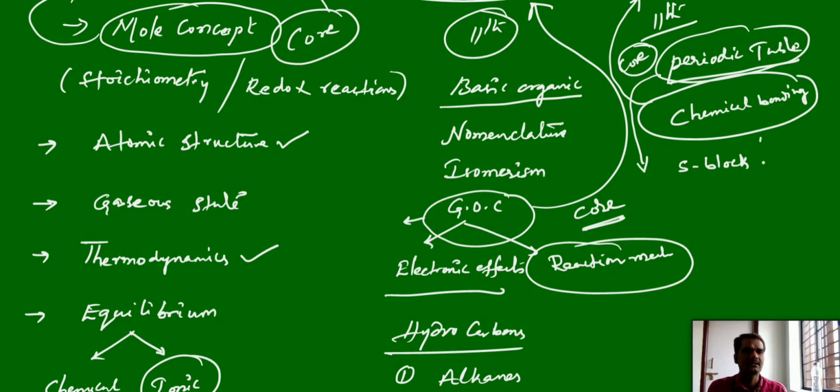S block means it has both the first A and second A groups, alkali and alkaline earth metals. For the first A group, for example, if you take sodium and sodium compounds, sodium hydroxide, sodium carbonate, sodium bicarbonate, their preparation and properties can be studied in detail in the S block. Coming to the second A group elements, beryllium, magnesium, calcium compounds, calcium oxide, calcium carbonate, cement compounds, everything we can discuss. And next, P block.